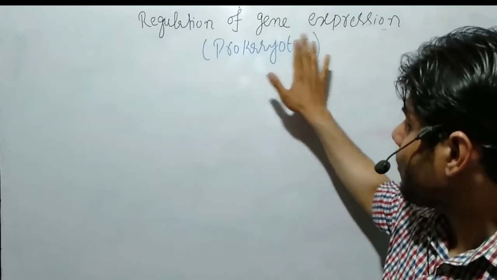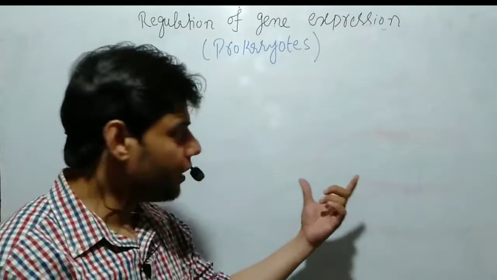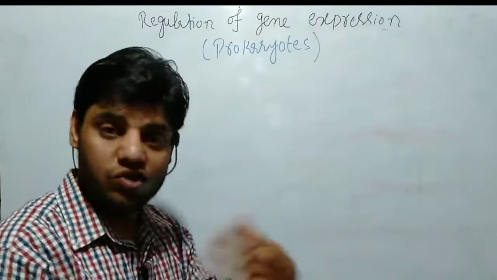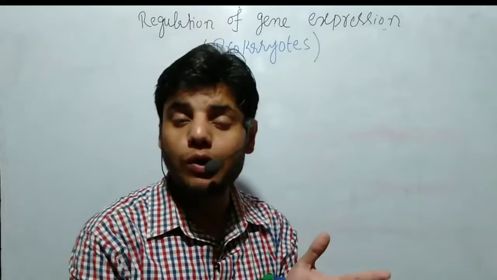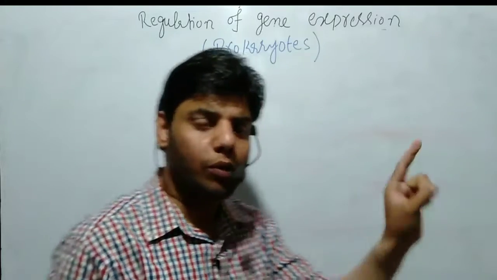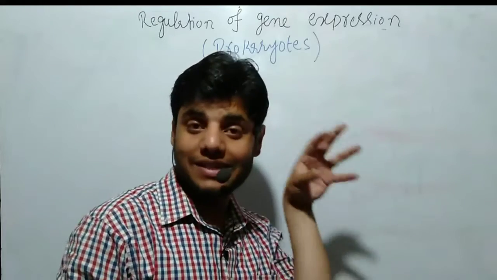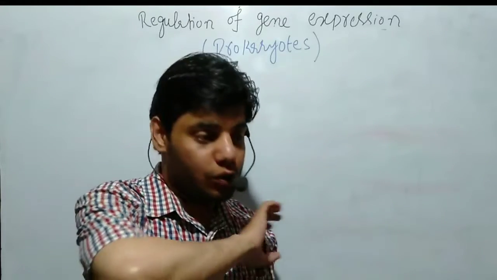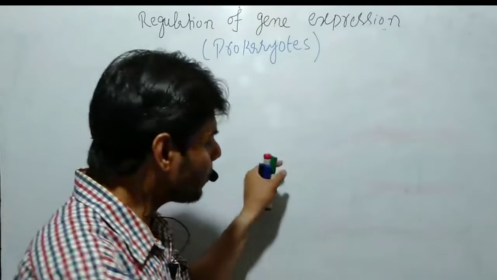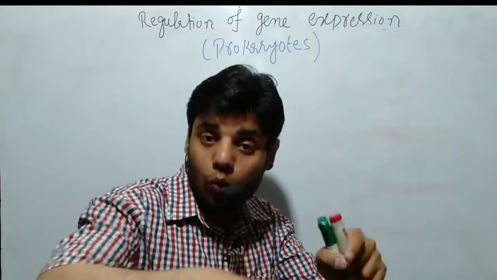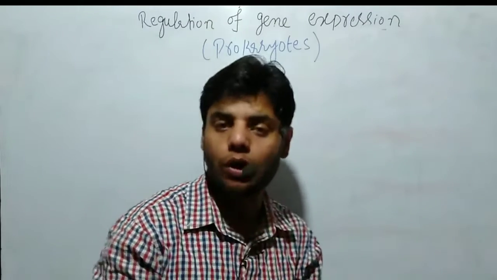In prokaryotes, let's suppose we have a DNA. Inside a DNA we have genes, different types of genes. These genes are actually controlled under one promoter. A promoter is the sequence or region where the polymerase enzyme binds and can start the transcription and translation. We can also say that the promoter is the region which can control the genes. There are multiple genes which are controlled by one particular promoter.